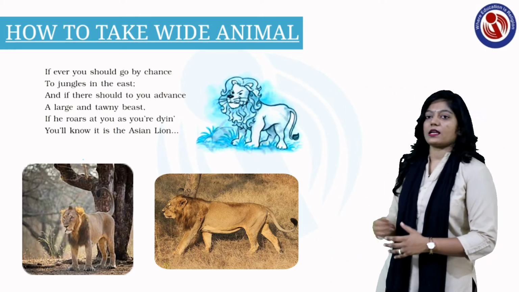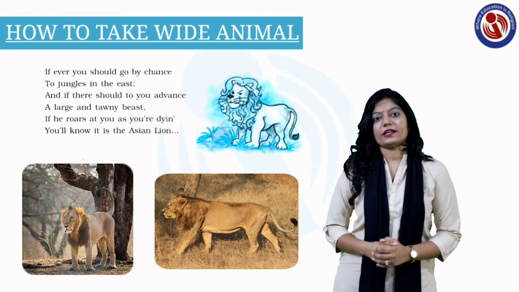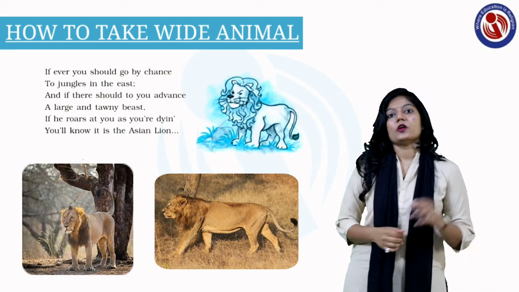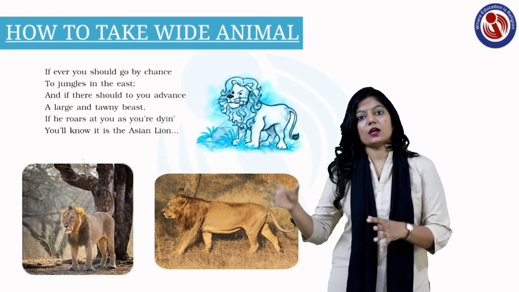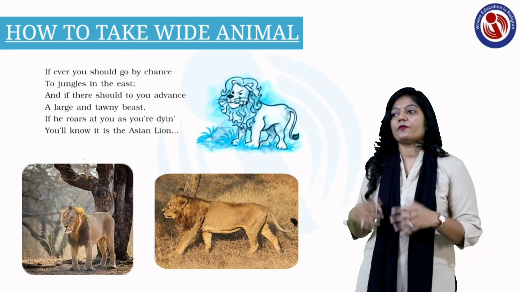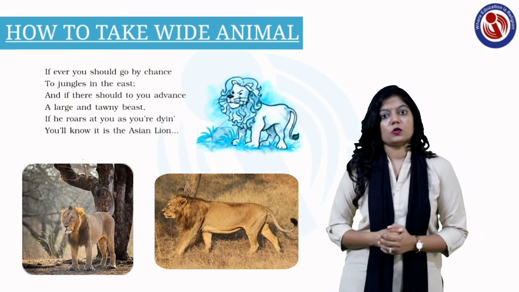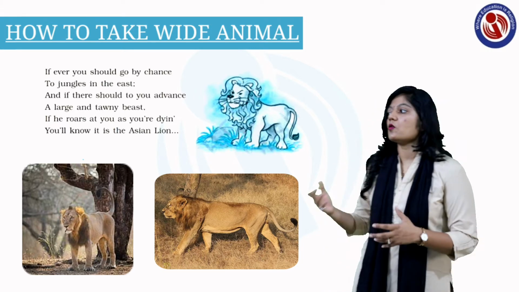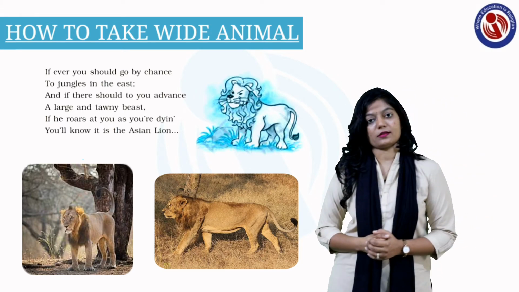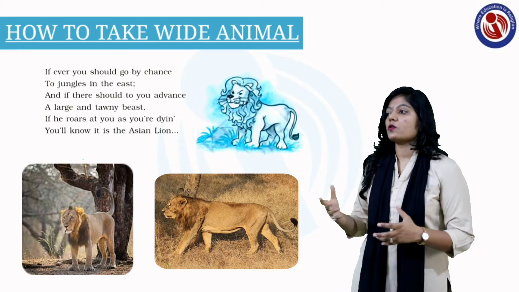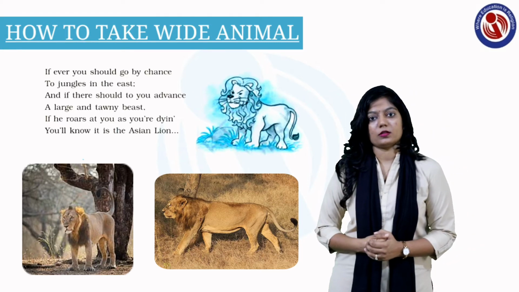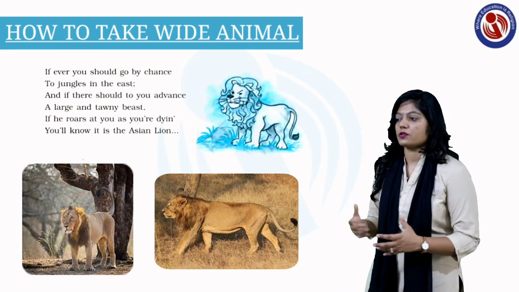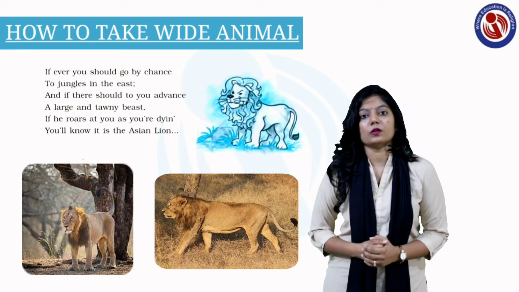Okay, in this stanza you come to know that if you ever visit some jungle on the east side and you face an animal that is very violent, you never know who it is. Then the roar, the voice, is very loud, at a big volume.